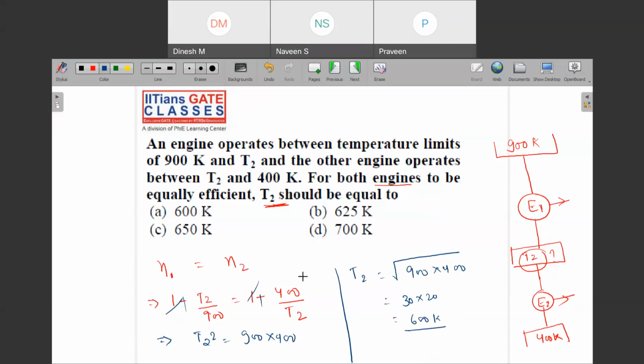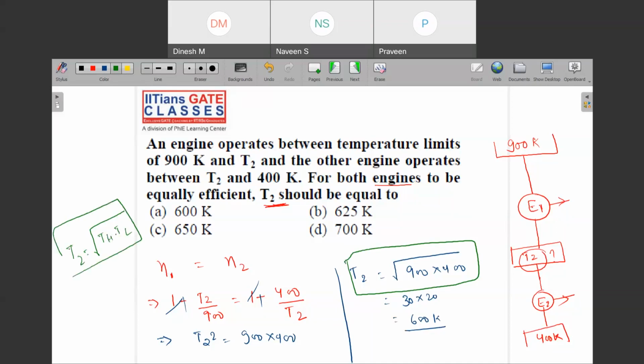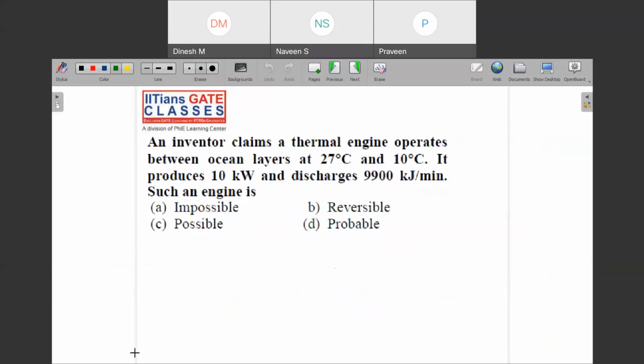This is not big to remember, because sometimes they might ask you in the form of notation. Here we have seen that T2 was nothing but the square root of the upper and lower limits. Can you see that this is nothing but the geometric mean? So sometimes they might ask you questions in that form, in terms of language also. So this will help. Okay, move to the next.